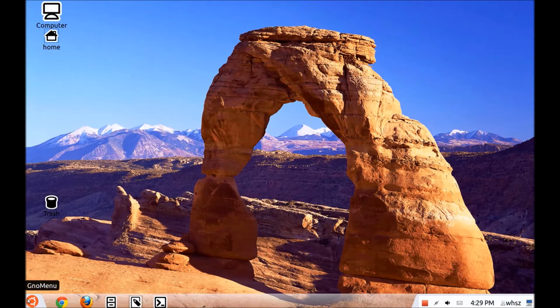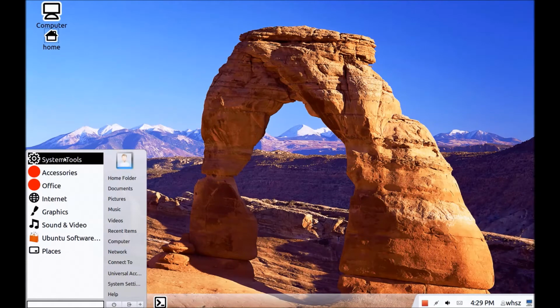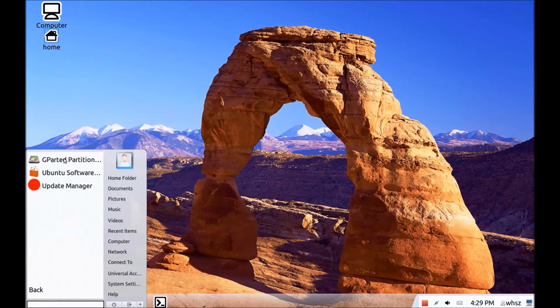Okay, next let's go back here to our system tools. We run administration. And then you have the update manager. Of course, you want to look for updates from time to time, but it's also going to tell you. In the system tray, there's going to be an icon that will alert you. It's a triangle, which will alert you when there are updates.